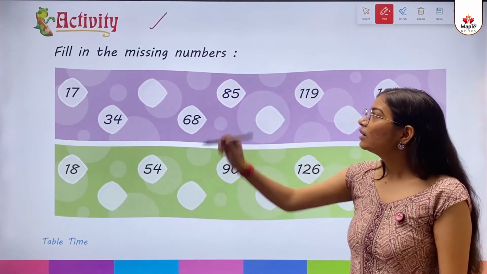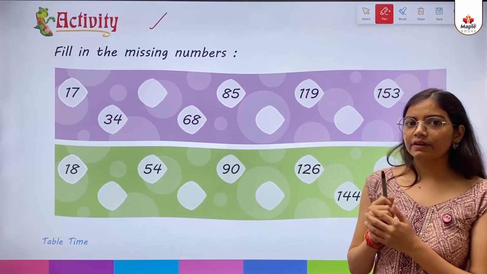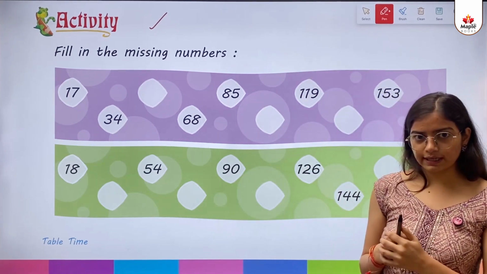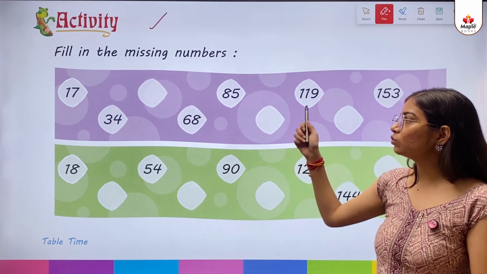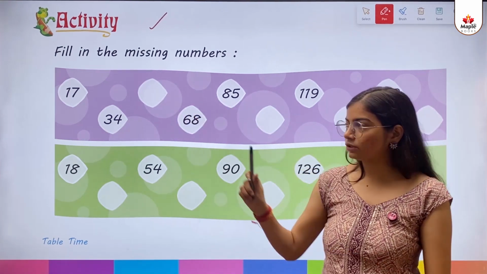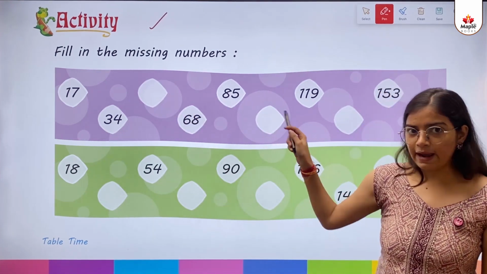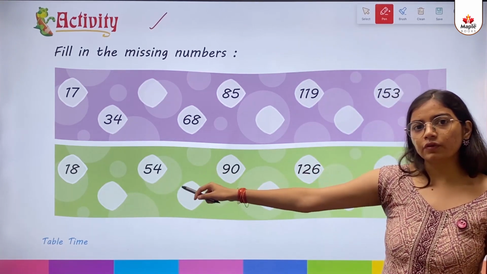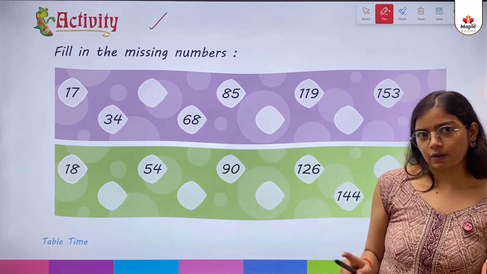Activity. Fill in the missing numbers. So kids, in this exercise, as you can see, there are two boxes given here. In the first one, it is written 17 tables, so we need to fill the blank ones. And in the next one, there is written 18 table, so we need to fill again the blank boxes.